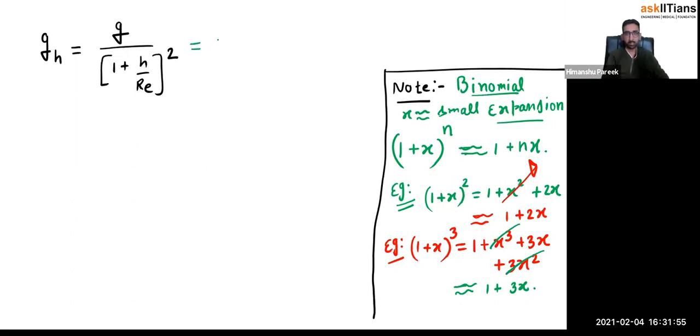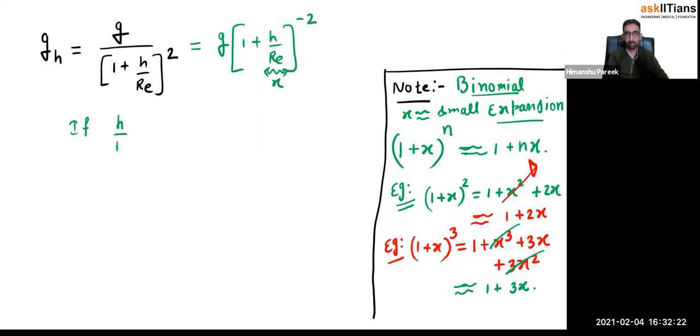Now let us apply this binomial expansion here, but with the condition that x should be very, very small. Tell me, can I write it like this: (1 + h/Re)^-2, just taking it from the denominator to the numerator. Now I'm calling this thing x. If x is very small, what does it mean?